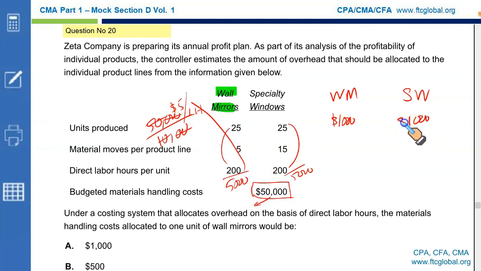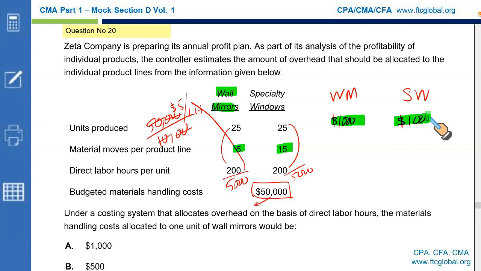Now this appears to be very inappropriate. Material handling cost is charged equally to wall mirrors and specialty windows, whereas we know for sure that it is much easier to manufacture wall mirrors because it requires just 5 moves. And specialty windows require 3 times more moves, 15 moves. How can you charge the same handling cost on both of these items? That is one of the problems with the conventional cost allocation.